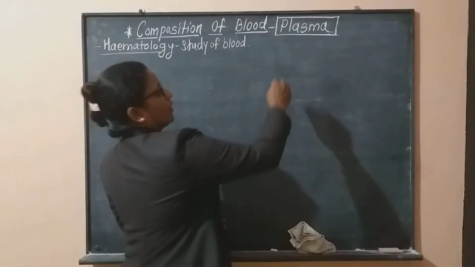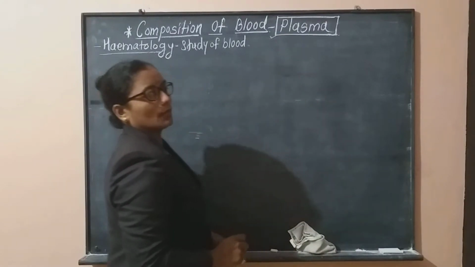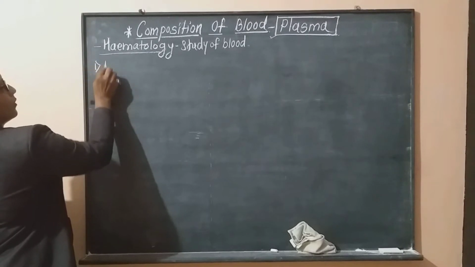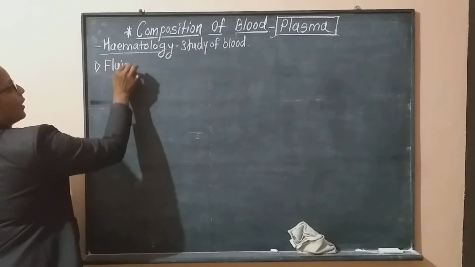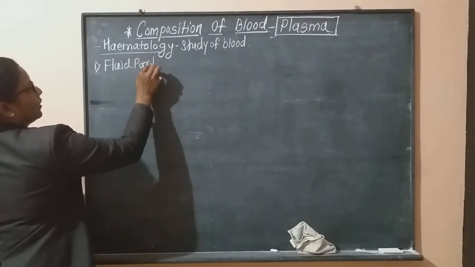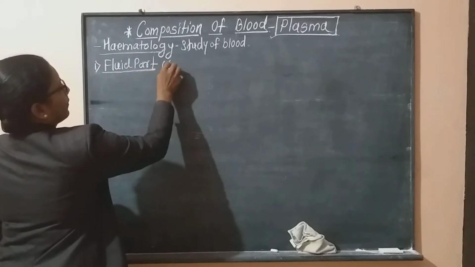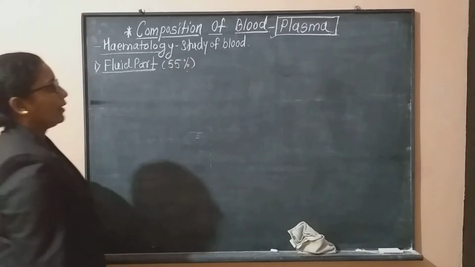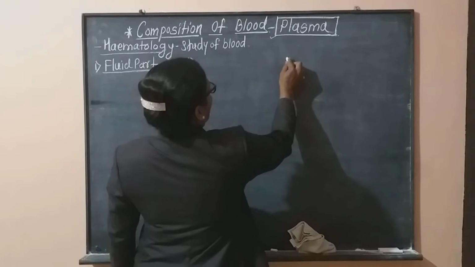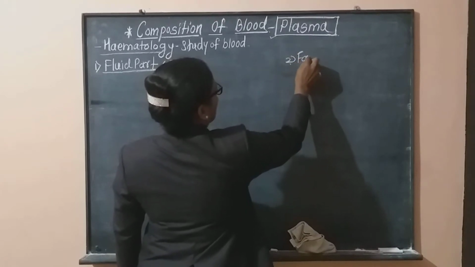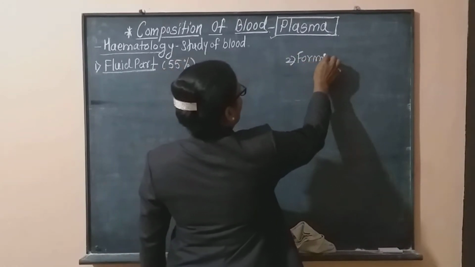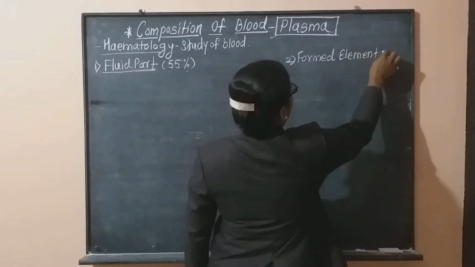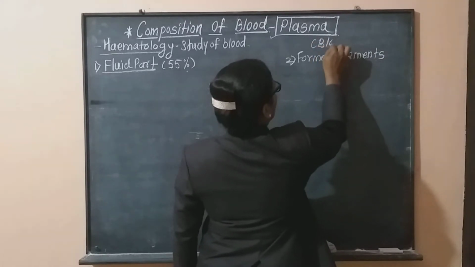Now, when we study the plasma, the first part is the fluid part, that is the liquid part. This liquid part is 55%, okay, and 44% are the formed elements, or formed elements, these are nothing but the blood cells.